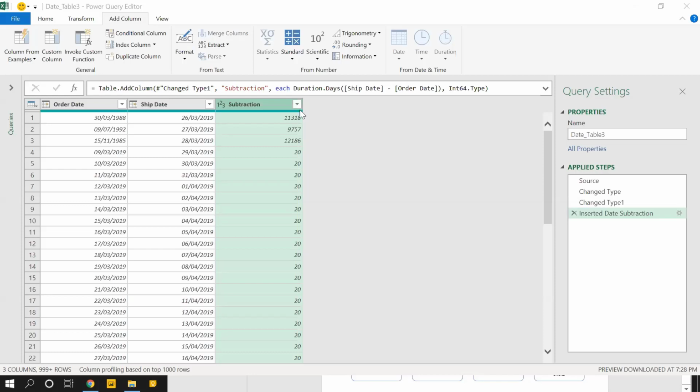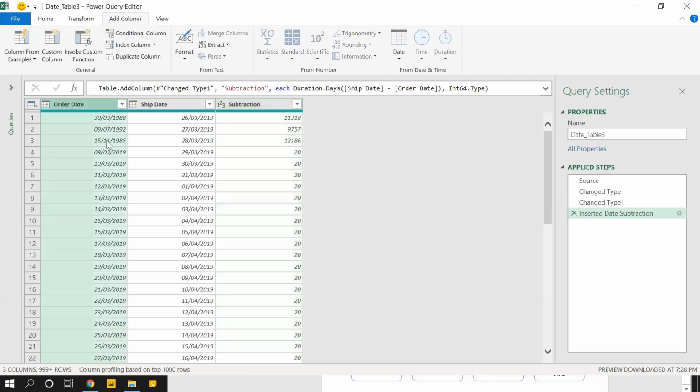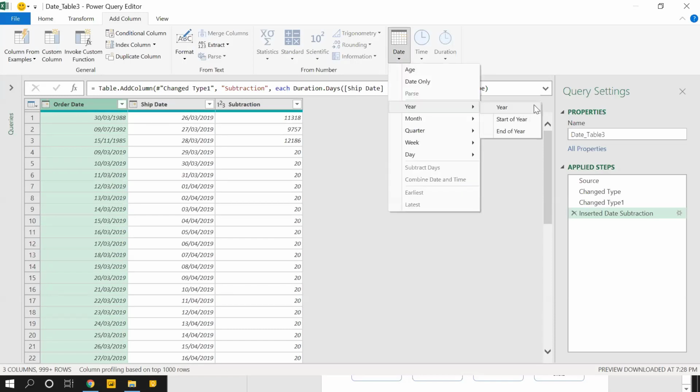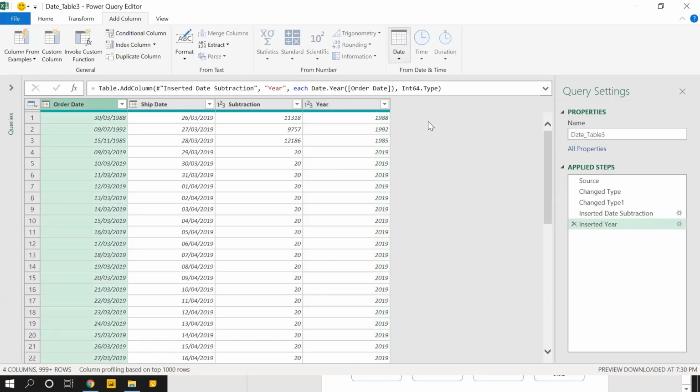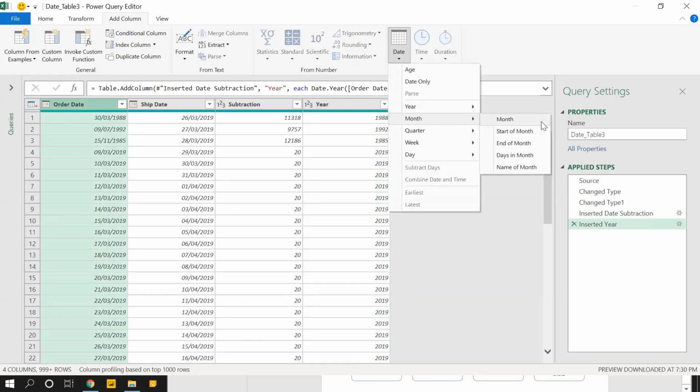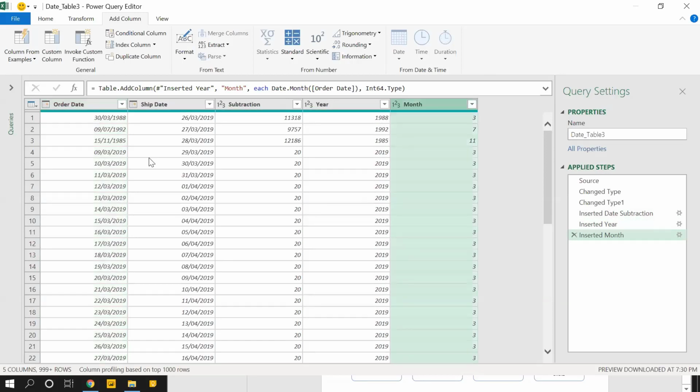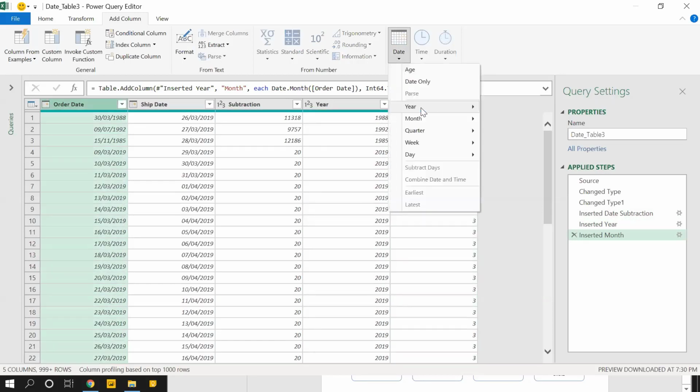Now, let's say I just want to find out year, quarter, month, or day. 4 options I'm giving you. We write a function in Excel, year of date, quarter of date. Many functions we write. Here, quickly, I'll give you 4 answers: how to find out year, quarter, month, and day. Select this column, date, year, and click on year. I've got the year option. Again, order date. Now I'll select month. I'll get the month.